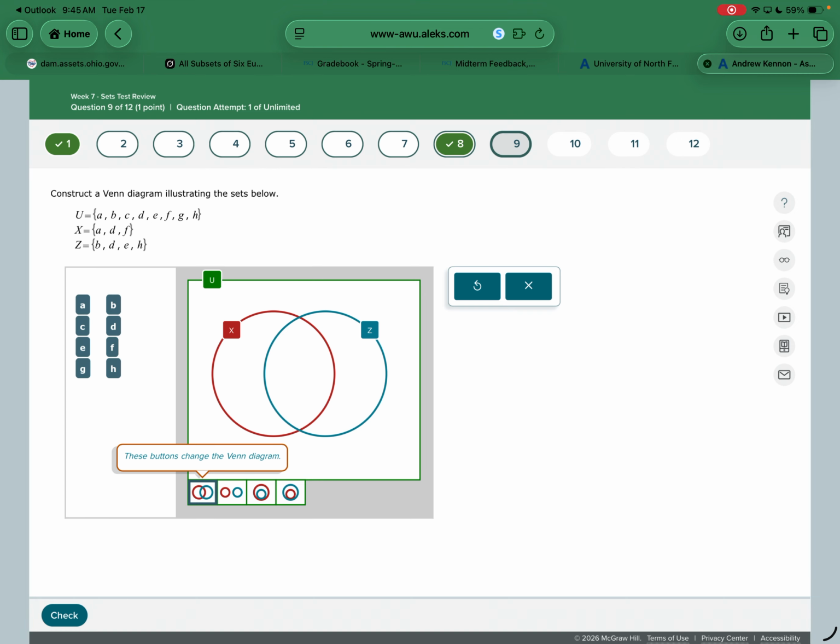All right, on this one, you got to build the Venn diagram, so you got to drag them in there. The hard part about this one is trying to figure out the end. We'll do some more variations of this if we have to. So A is only in X. B is only in Z. C is not in either of them. D is in both of them. E is in Z. F is in X. G is not in any of them. H is in only Z.